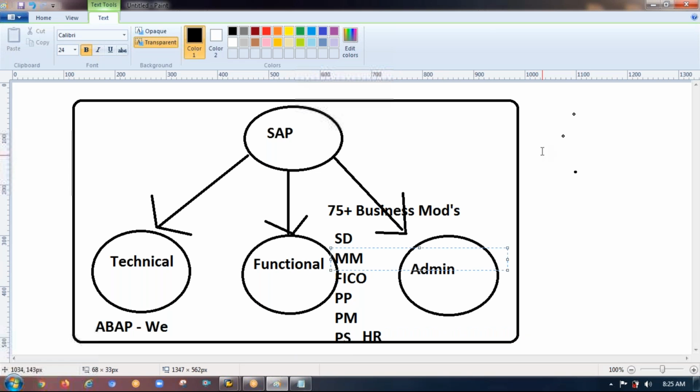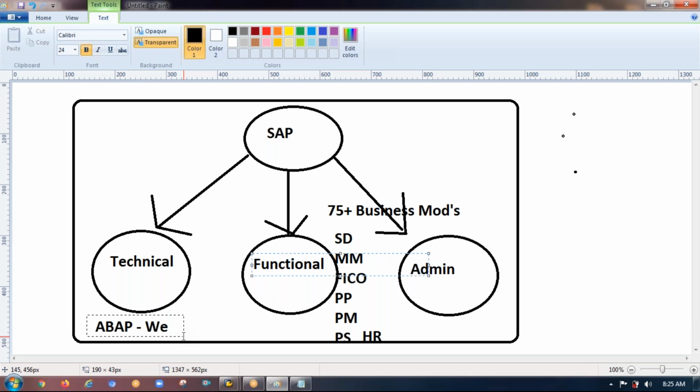So in a company, let's say I have built an SAP project. Probably I may need FICO people, HR people, and a few more other things. It is not like all the 75 plus business modules should be there, but an ABAPer should be there, at least to support those 4 to 5 business module guys, the 4 to 5 functional team guys. Definitely, if there is no ABAPer, there is no SAP.